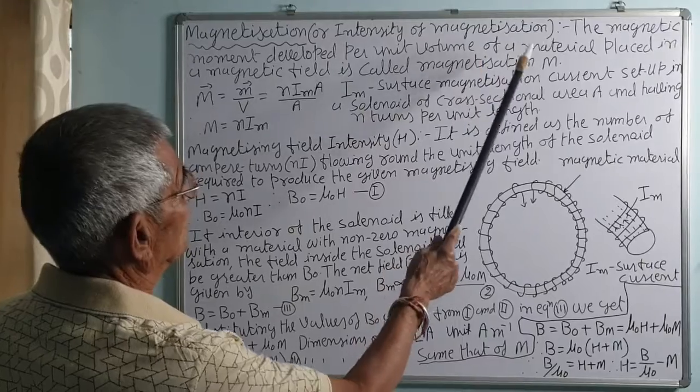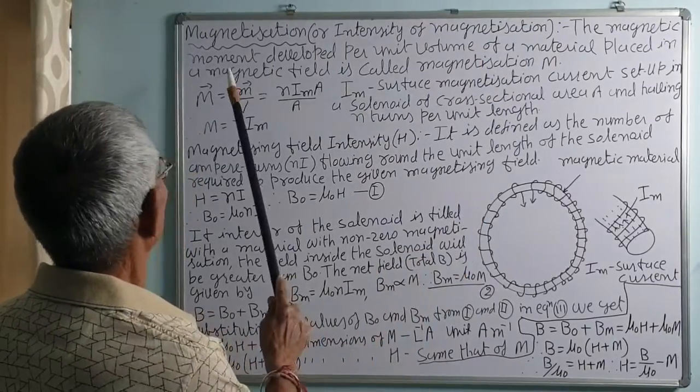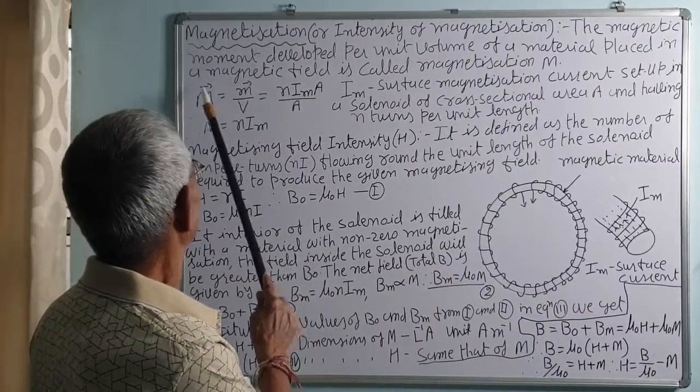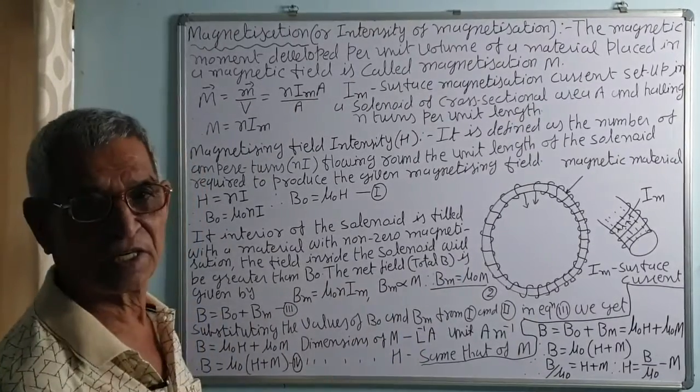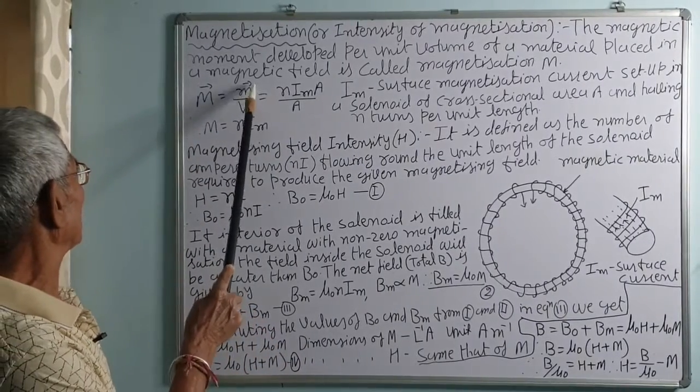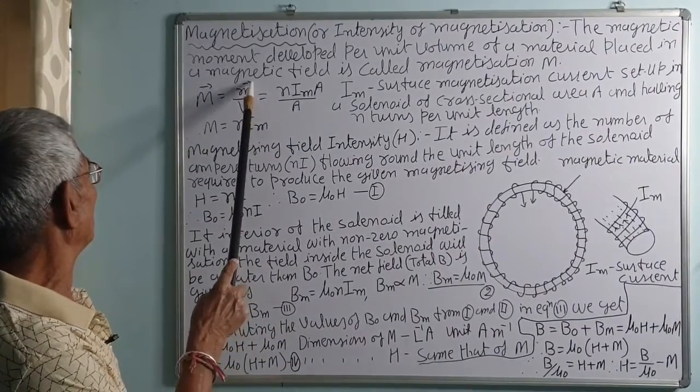Magnetization or intensity of magnetization. The magnetic moment developed per unit volume of a material placed in the magnetic field is called the magnetization, capital M. The formula is magnetic moment developed per unit volume, that is M upon V.